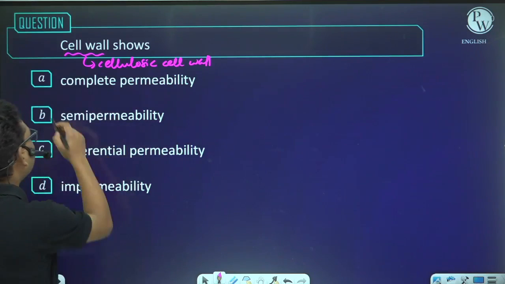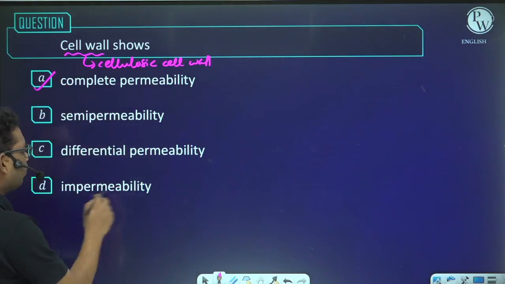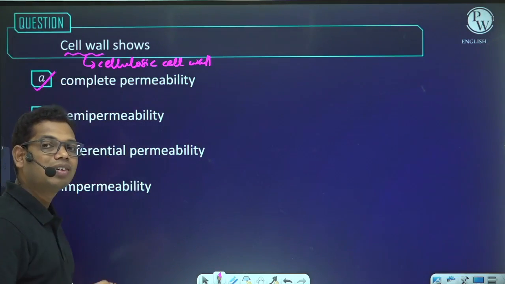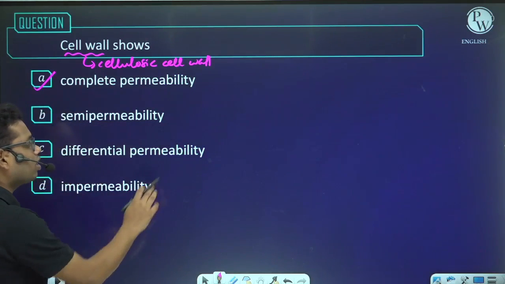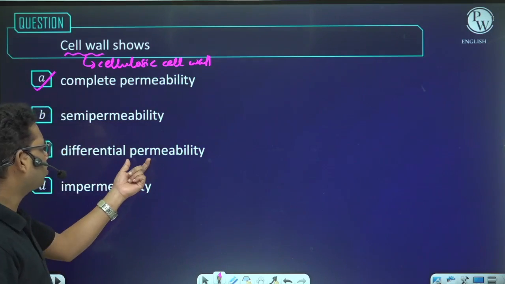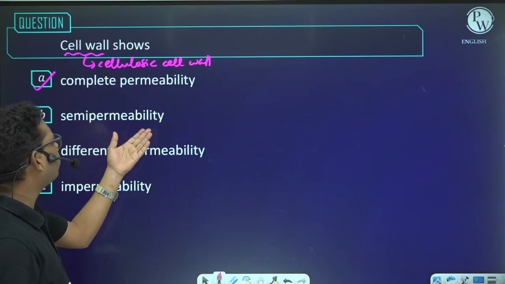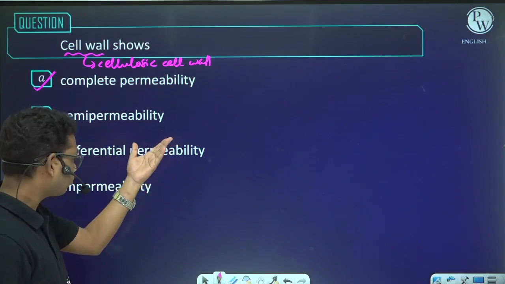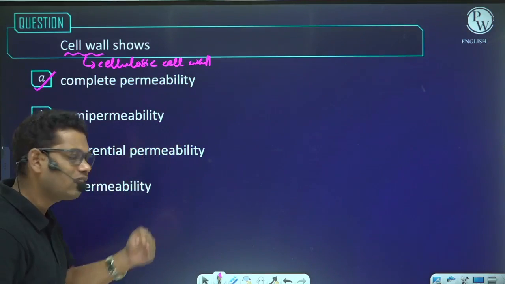So the answer will be completely permeable. Which one is impermeable? Suberized cell wall is impermeable. Differential permeability is shown by the plasma membrane. Semi-permeable membrane means the membrane which allows the passage of the solvent, not the solute.